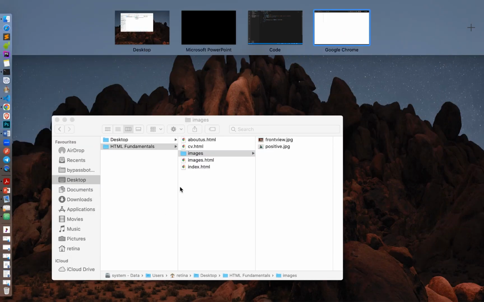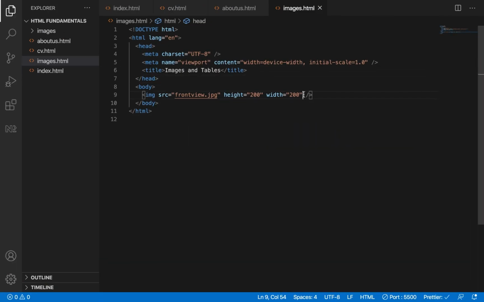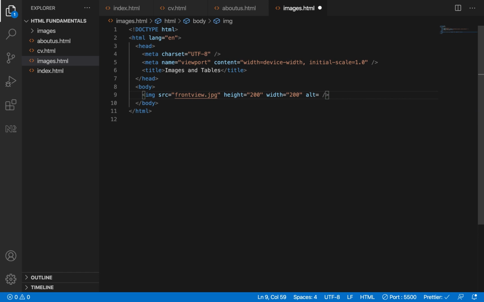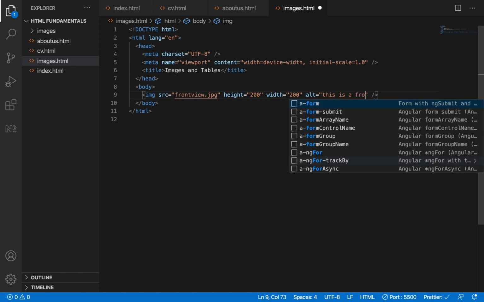And for this, we can use an alt text. This alt is to tell the browser what it should show in case the image does not show. So let's give it, okay, this is a front view image. This is a front view.